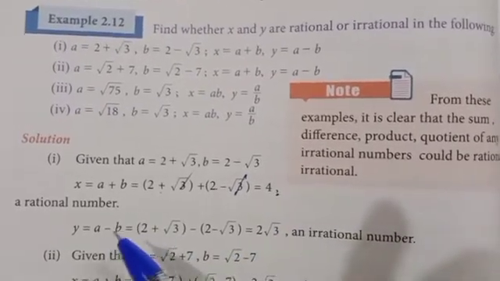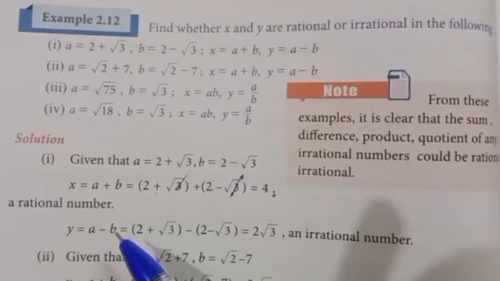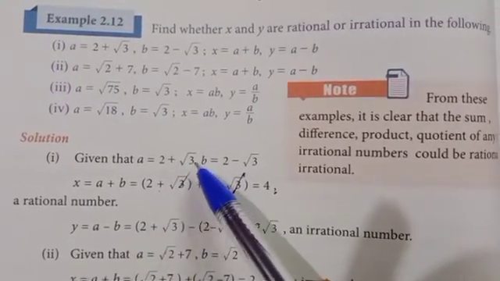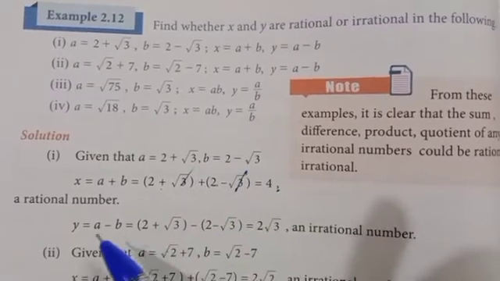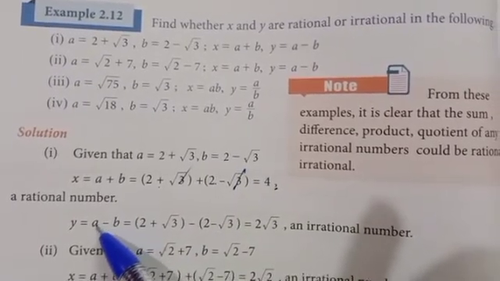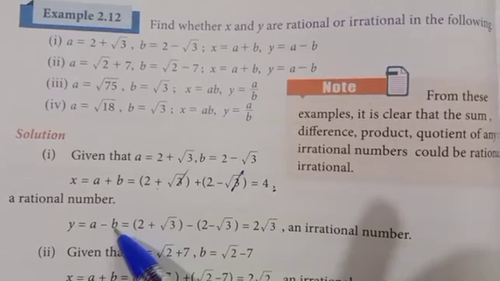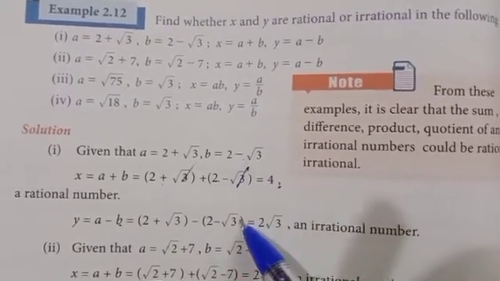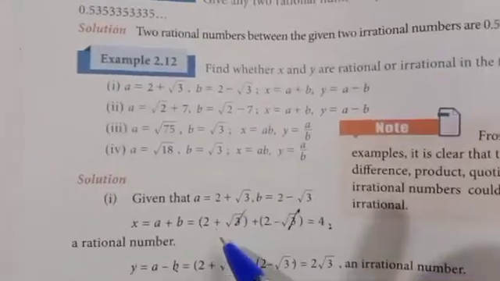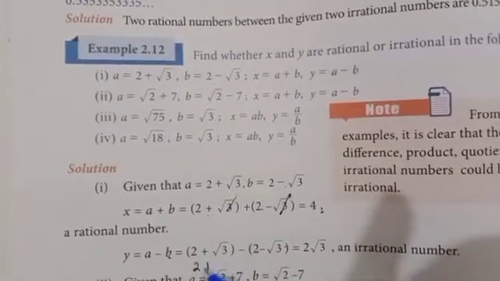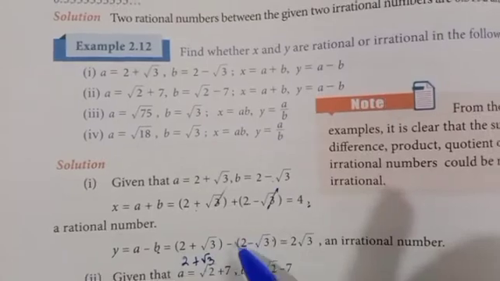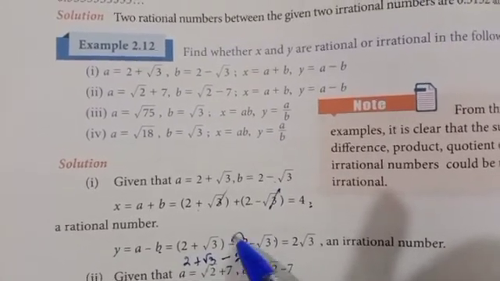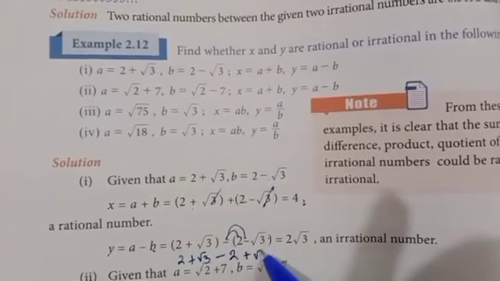Then you have to find y is equal to a minus b. That is equal to, what is the a value? 2 plus root 3, minus. The a value is substituted, and the b value you have to substitute. Now what is the b value? 2 minus root 3. Now, this minus: take it inside, remove the bracket, that is minus 2, minus into minus, plus root 3.